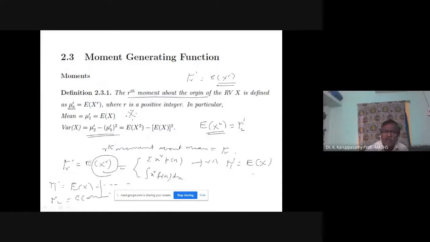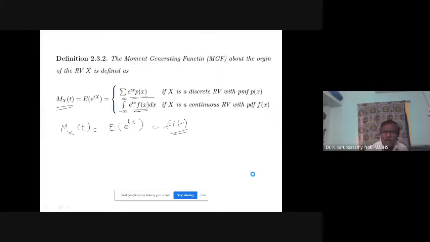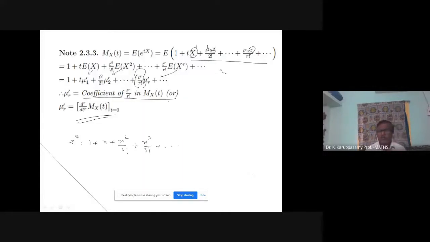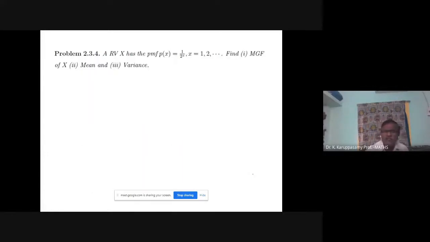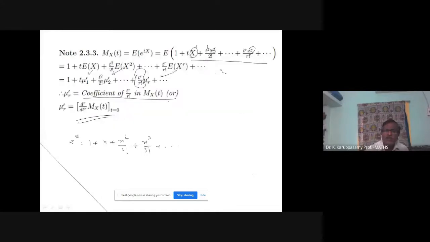Variance formula is mu2 dash minus mu1 dash squared. Then how to find mu1 dash, mu2 dash from the moment generating function? I am going to use the differentiation formula. For mu1 dash, you differentiate the moment generating function one time, then substitute t equal to 0.